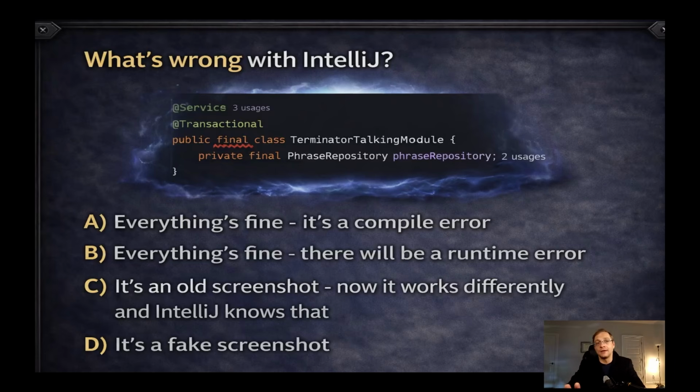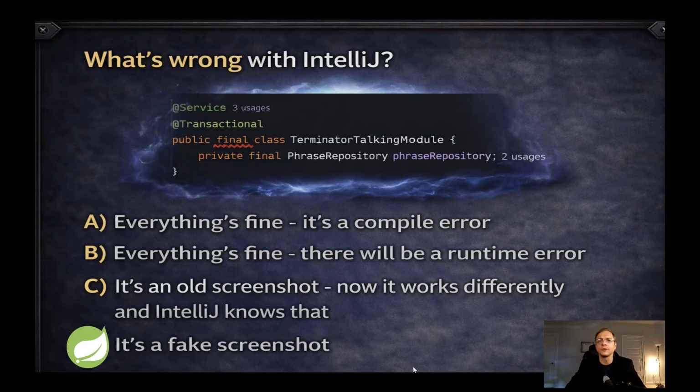So the last thing, it's kind of again an additional riddle. What's wrong with IntelliJ? Because if I'm putting final near the class which is marked with the transactional annotation, IntelliJ says red. So what do you think? It's a compilation error, or everything is fine and IntelliJ is correct, but it's just a runtime error, or maybe it's an old screenshot and it will work differently now, or maybe it's a fake screenshot.